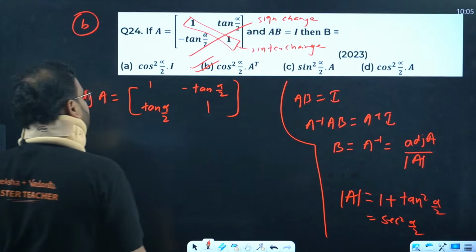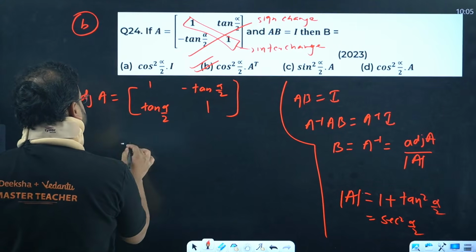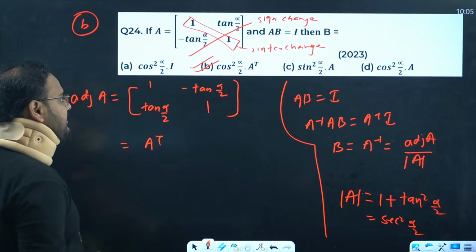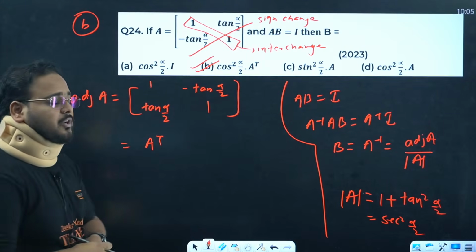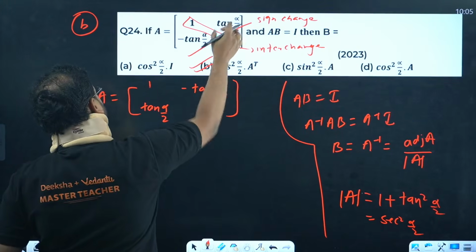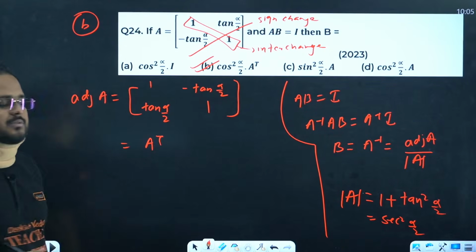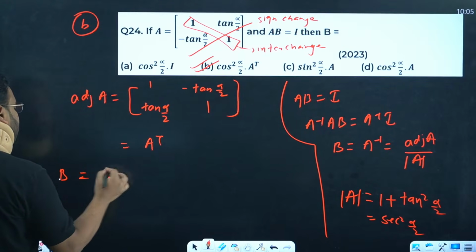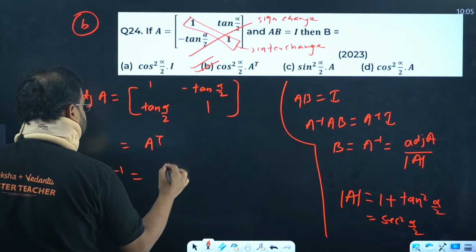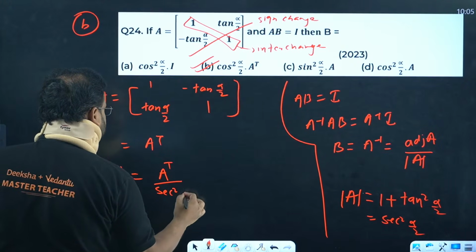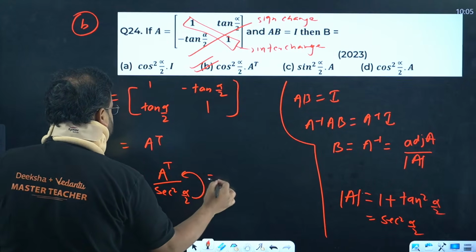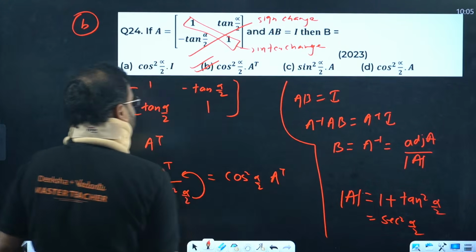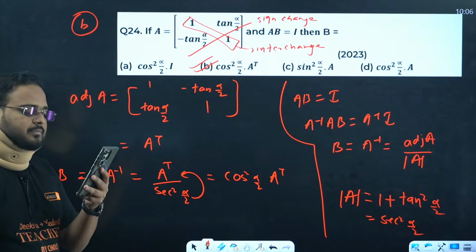All right. If you look carefully, in this particular question this is simply coming as transpose of A, because the diagonal remains the same and only the sign changes. So the terms move actually. This one comes over here, this goes over there. So it's going to be simply A transpose. It means that my B value, which is nothing but A inverse, is nothing but A transpose by sec square alpha by 2, which goes up and becomes cos square alpha by 2 A transpose. That's the option number B.